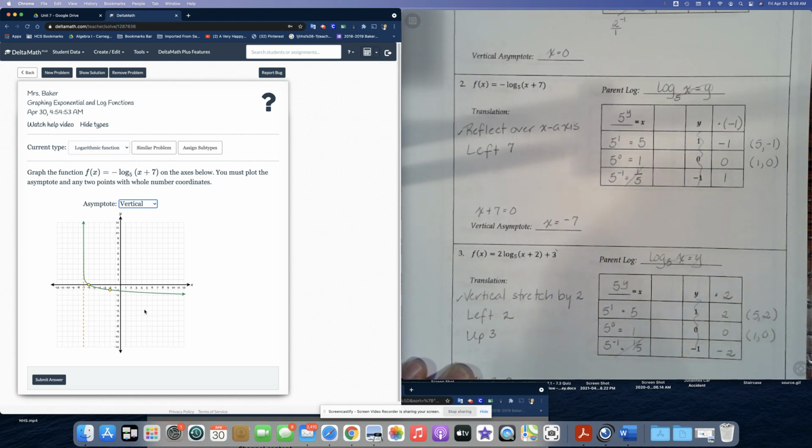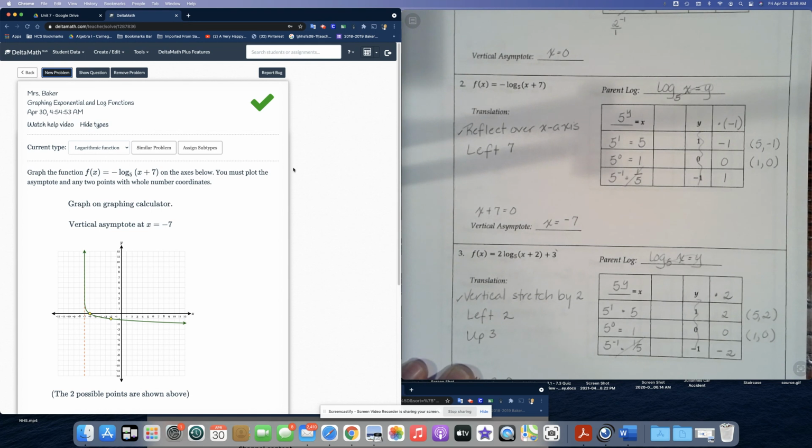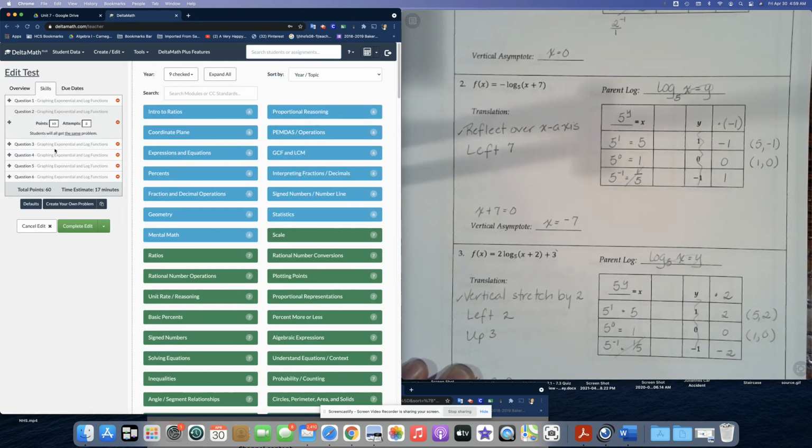So I think we're in good shape. It looks fairly accurate. Let's submit our answer. Hopefully we are correct. If not, we have a second try, so it's not a big deal. Good. We're okay. Okay, let's go back out to number 3.